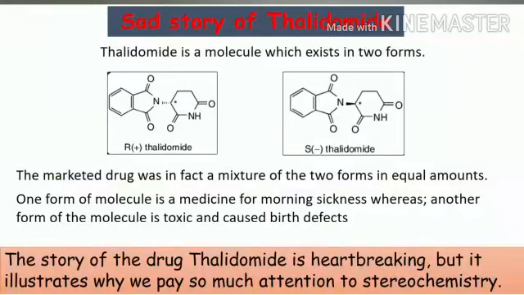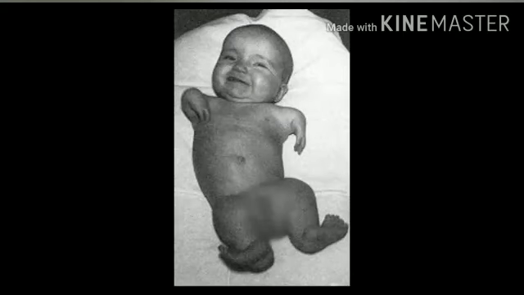Thalidomide is not a single compound, but a mixture of two optical isomers. One form was active against morning sickness and the other form caused severe birth defects. In the late 1950s, this drug created havoc and over 10,000 babies were born with severe birth defects all over Europe. This led to serious consideration of stereochemistry. The moral of this sad story of thalidomide is that the study of optical isomerism is absolutely essential.